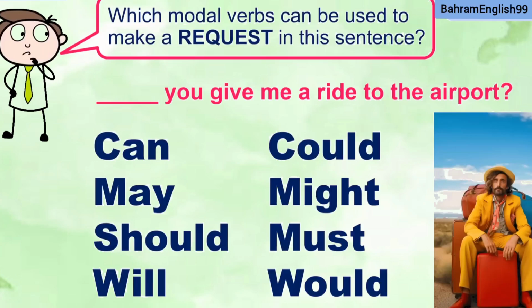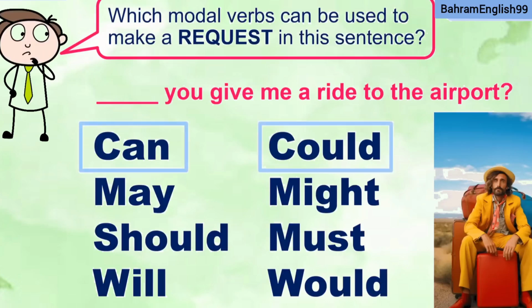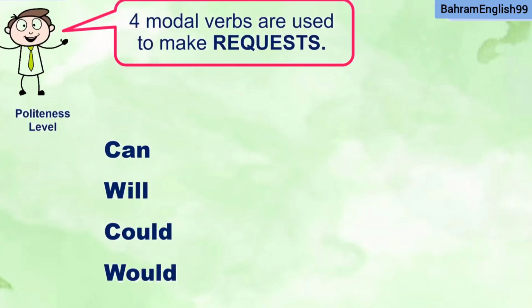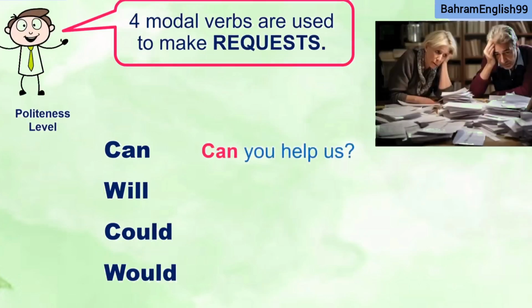Now let's give this one a try. It's about making requests. Which modal verbs can be used to make a request in this sentence? You give me a ride to the airport. Ready? You can say, can you give me a ride to the airport? Could you give me a ride to the airport? Will you give me a ride to the airport? And would you give me a ride to the airport? So there are 4 modal verbs that can be used to make requests. Let's go with the first one.